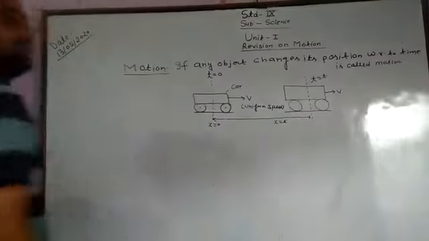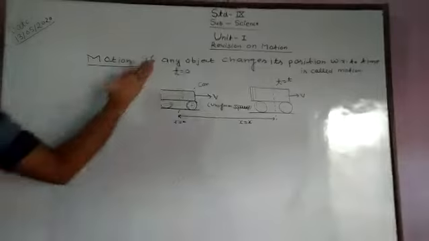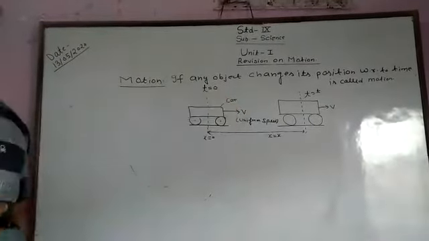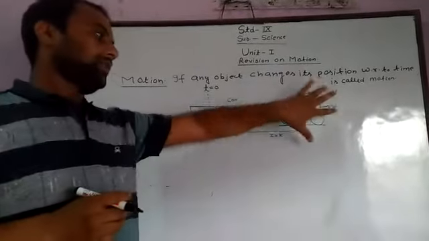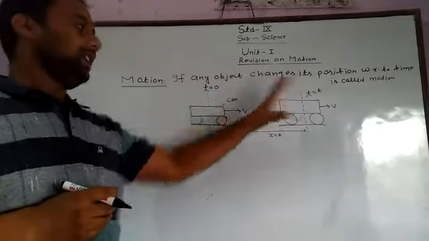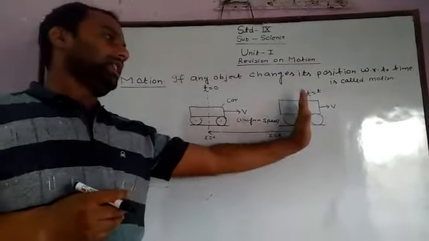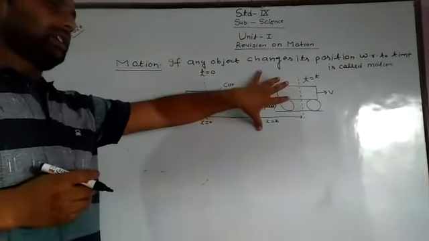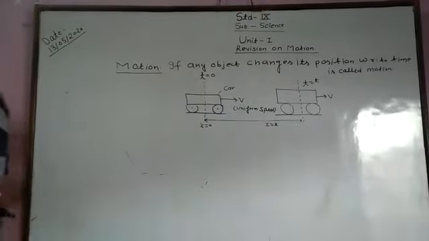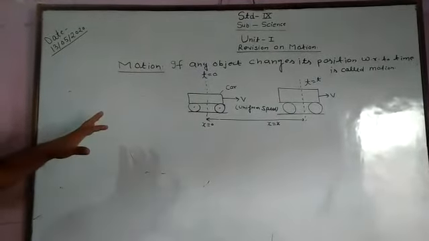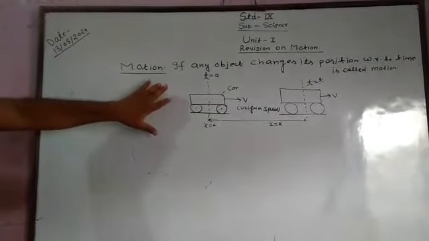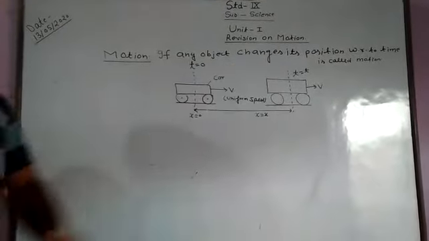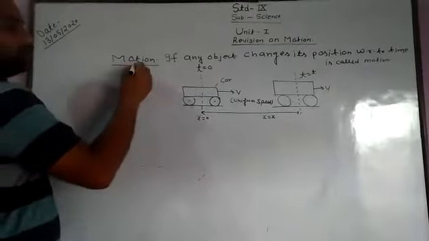Now the definition should be clear. If any object is in this position right now, as the time passes, the object becomes on this position. It means the object is moving in this pattern. Hence we can say that the car is in moving condition. Hence we can say that the object should be in motion. This is the definition of motion.